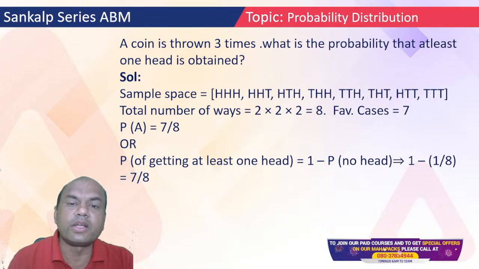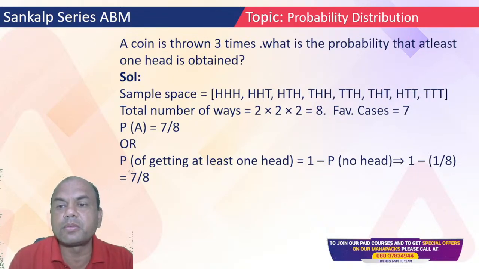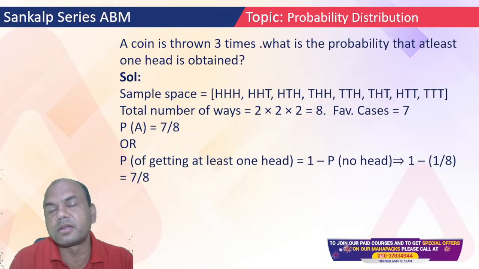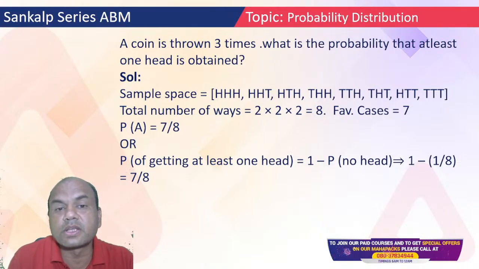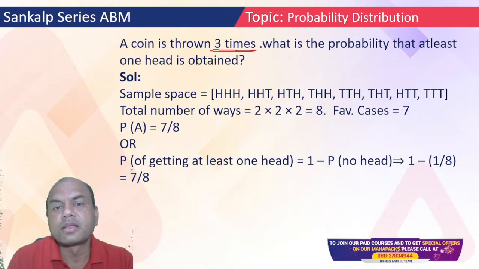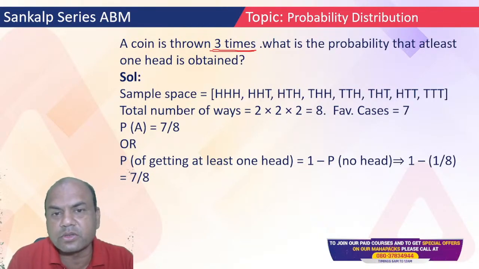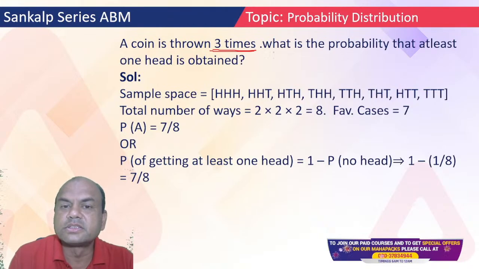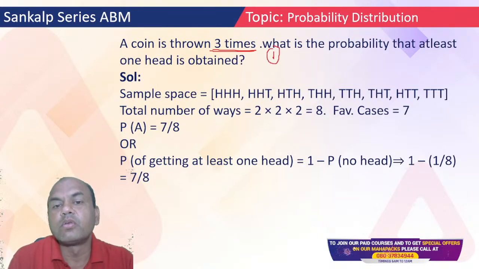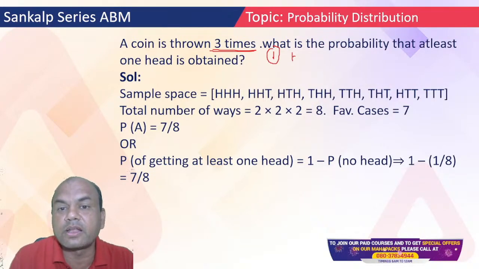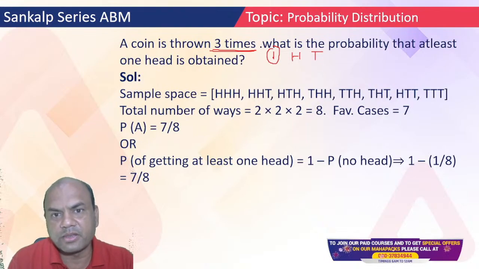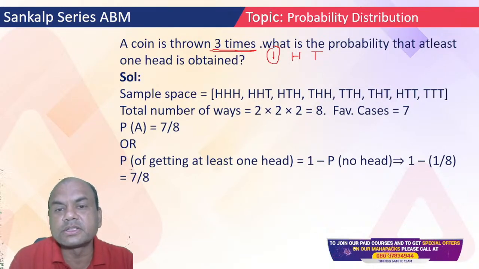Chalo. A coin is thrown 3 times. What is the probability that at least one head is obtained? See here, the coin is thrown 3 times. Suppose I throw the coin only once. What are the possible outcomes? Either head or tail, right? Simple. If I throw the coin only once, I'll get head or tail. So what are the total outcomes? 2.